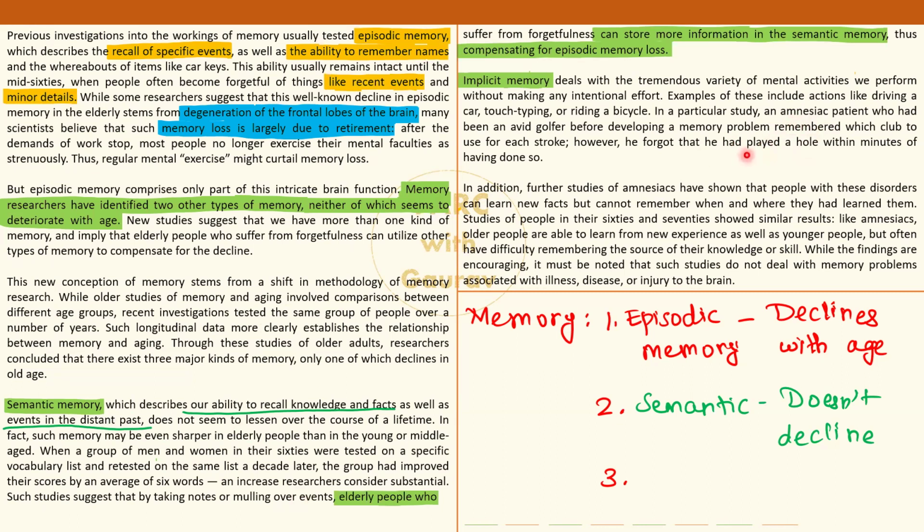The old man had played golf throughout his life. So he ends up utilizing his muscle memory, implicit memory, to even use the right clubs at the right time. But he ends up forgetting, "Arey, I have just played golf." This is such a difficult situation to digest. But this is the power of our brain, the power of memory.